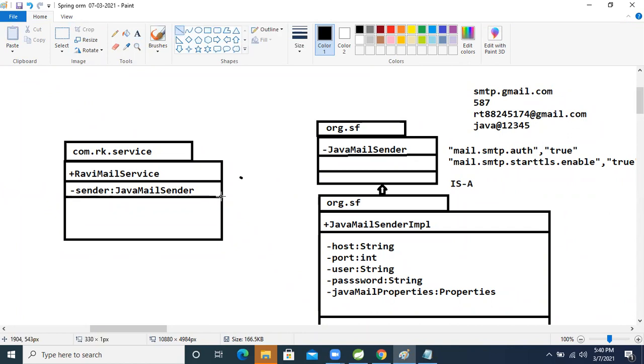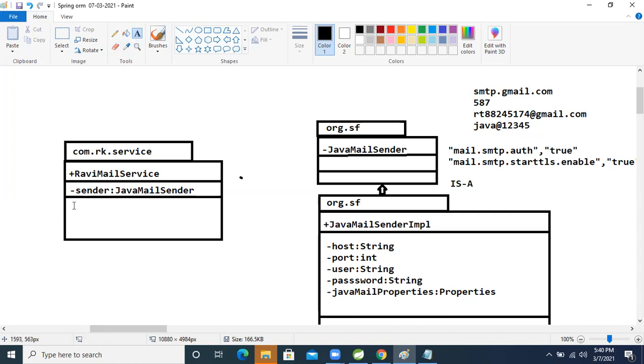After that, where will we write the logic? For that we take one boolean method. If the mail is sent successfully, it is true, meaning the mail is done. If the mail is not sent, the mail has failed. So for that, which data type can we use? Boolean, true or false only. So we will take one method.